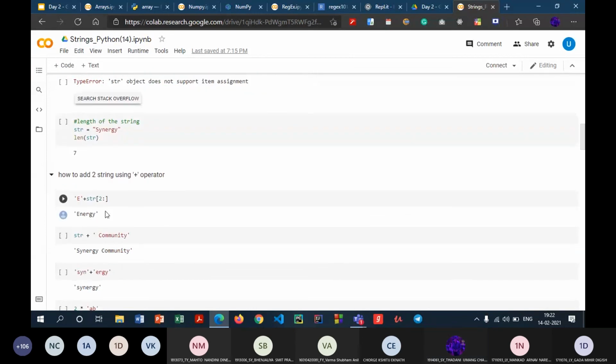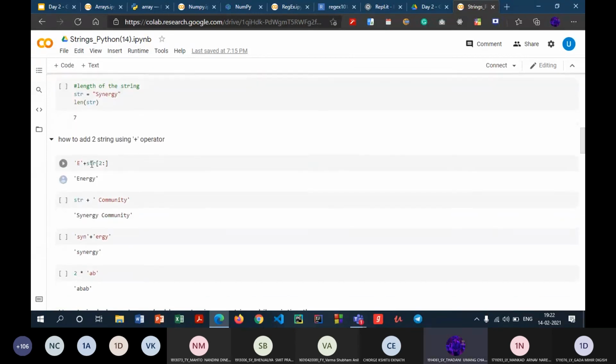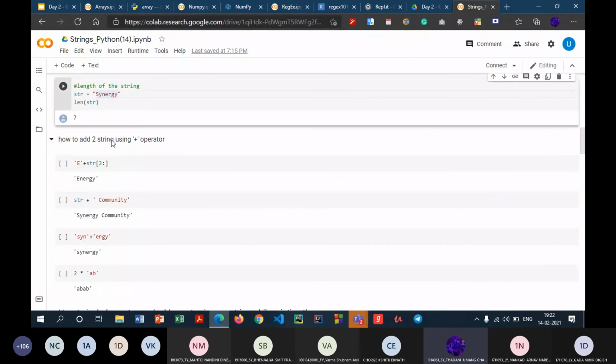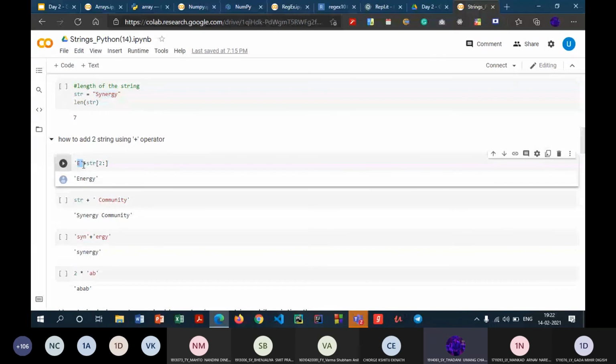So this str string consists of synergy. What this particular statement will do is take the character E and add all the characters in this variable starting from index 2. So this is index 0, index 1, index 2. Right from N to Y, it will take the entire string and prepend it with E, because we are doing E plus string. So this will give us the output ENERGY.